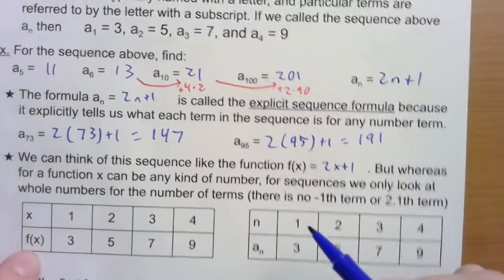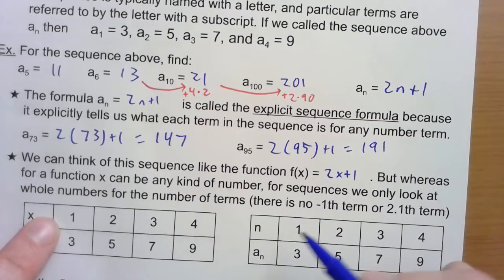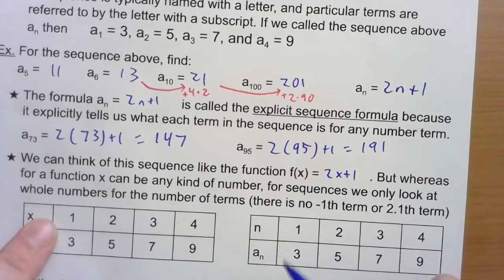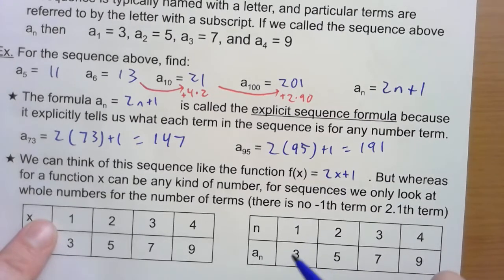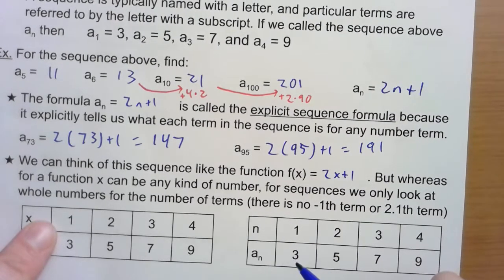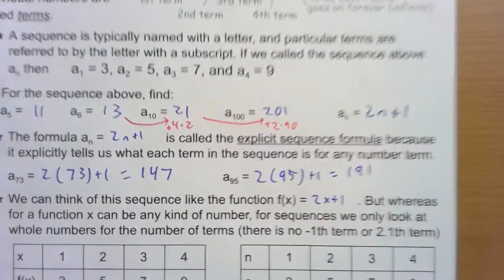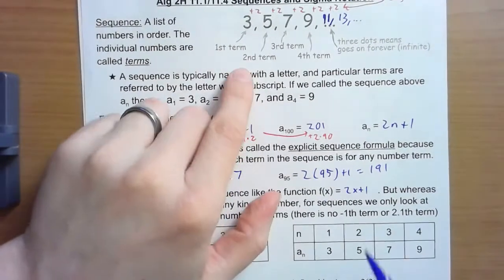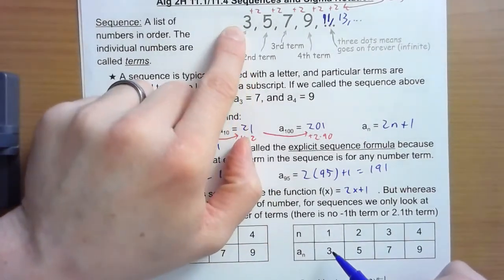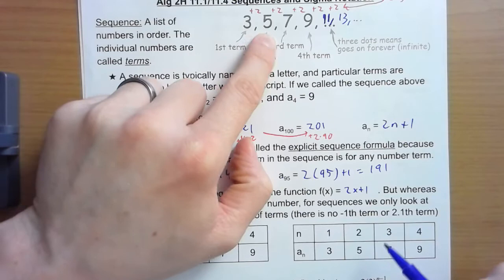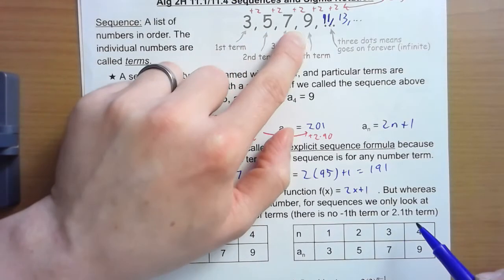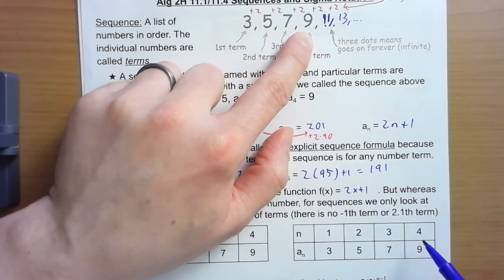So if we input 1, if we say we want the first term, then the output, the number in the list, is 3. You can look at this sequence right here. We input 1 and we output 3. We input 2, we output 5. We input 3, we output 7. Input 4, output 9.